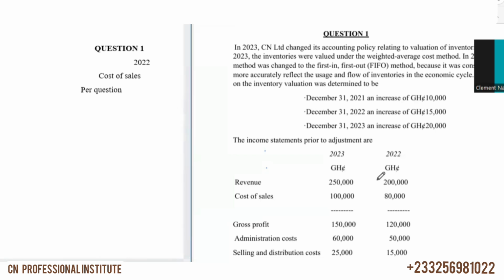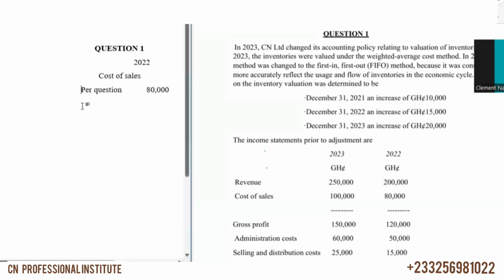here it was 80,000. So per question, we have 80,000. Then in 2022, we're told to increase. Before I continue, this is similar to what we did in the previous video, right? It's the same thing, very, very similar. The only thing is that here there's a corporate income tax. Tax has been added. That's all.